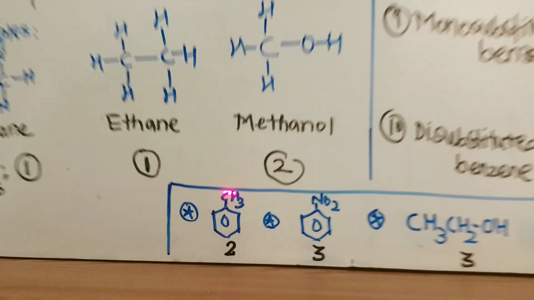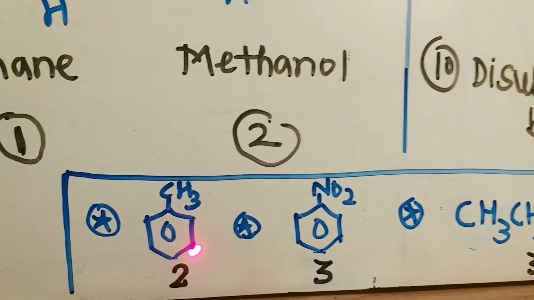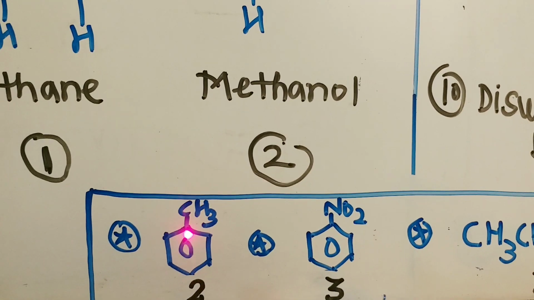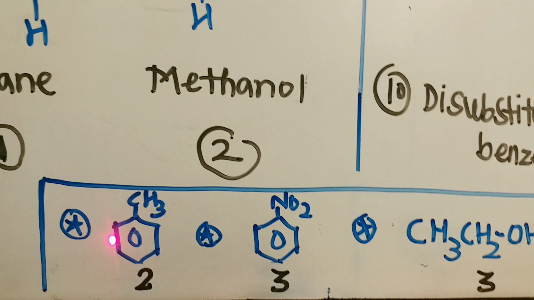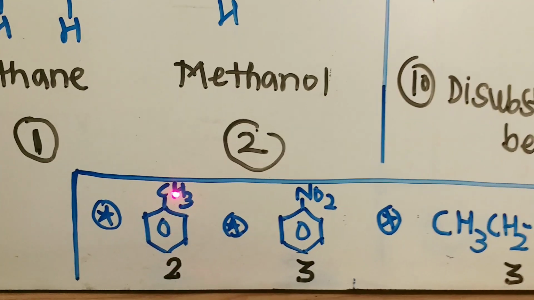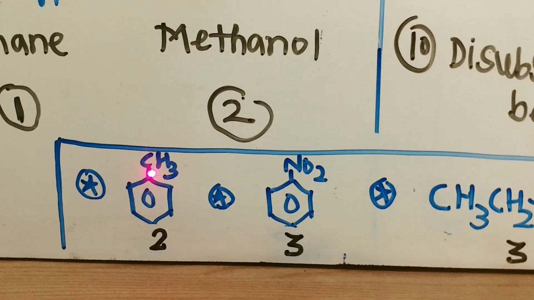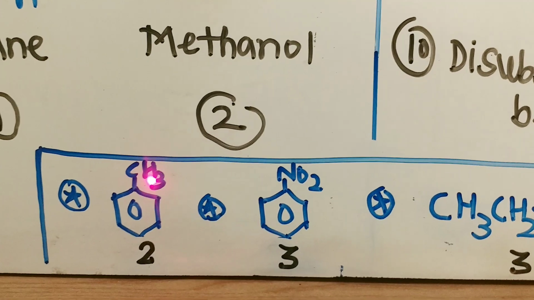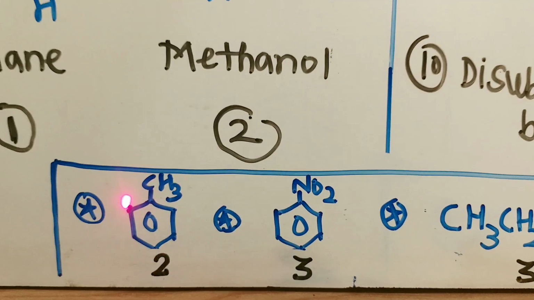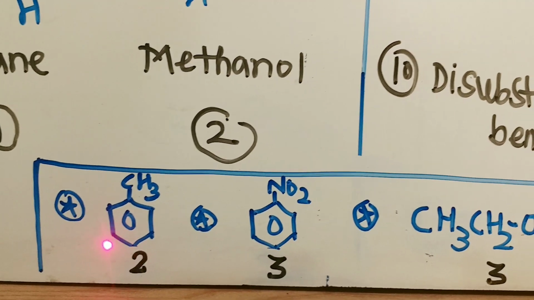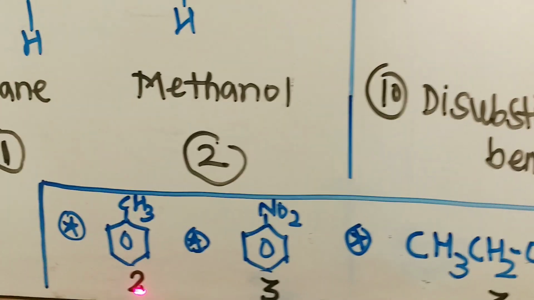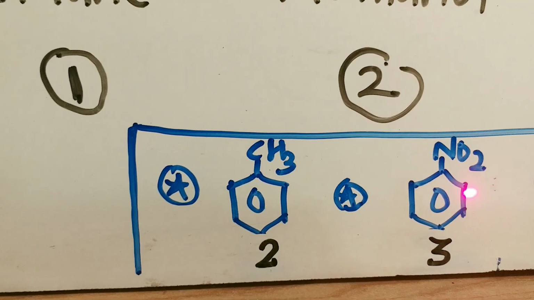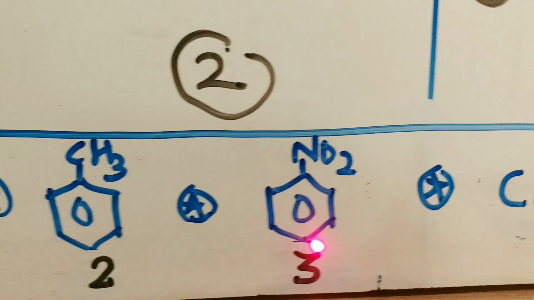So this is toluene. In toluene, the benzene ring is attached to CH3. In toluene, there are two types of proton. The protons of CH3 will give a single peak, and the remaining 5 protons of benzene will give a second peak. Hence, for toluene, we will get 2 peaks. So let us take the example of nitrobenzene.